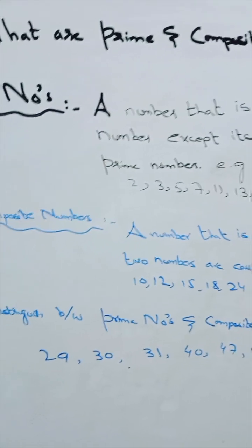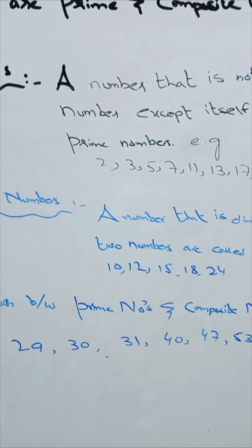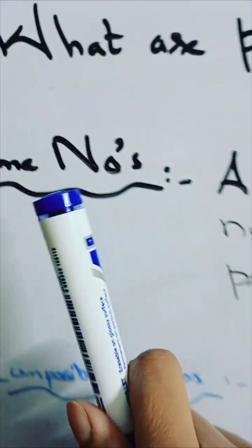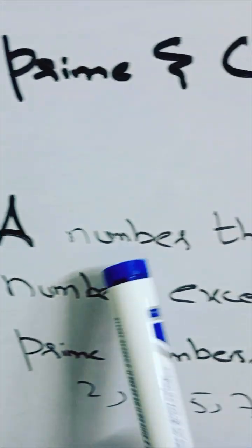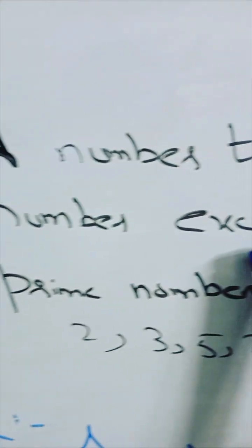I'm Kaval. Today we are going to discuss what prime numbers and composite numbers are in detail. So let's begin. Prime number: a number that is not divisible by any number except itself is called a prime number.